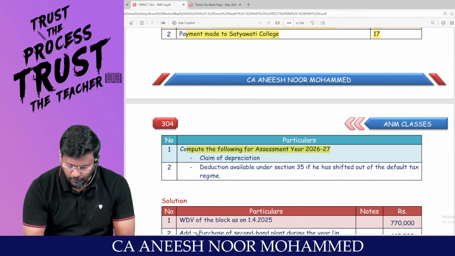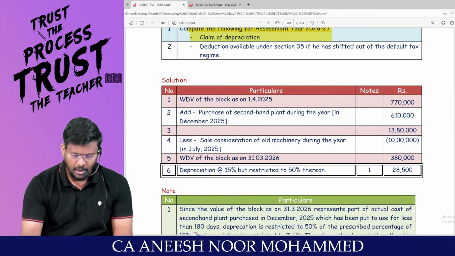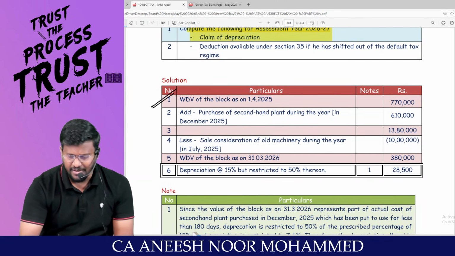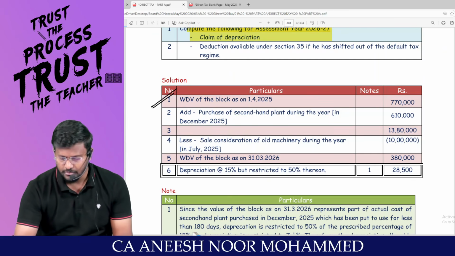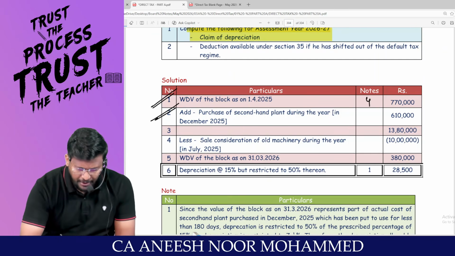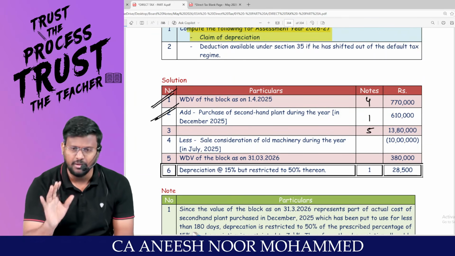Compute the following for assessment year 26-27. Claim of depreciation. Can we calculate the depreciation? What is opening WDV? 7,70,000. It comprises of how many machines? Okay, 4 machines. Add purchase of second hand machine. How many machines did you purchase? So for the 5 machines, 13,80,000.